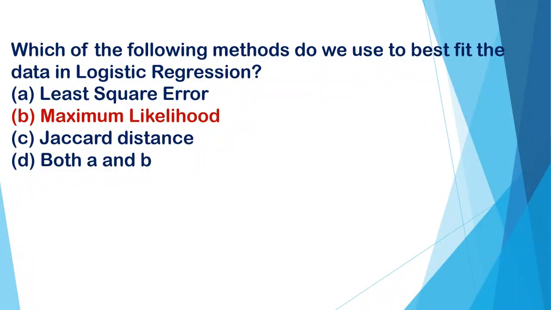Which of the following methods do we use to best fit the data in logistic regression? A. Least square error. B. Maximum likelihood. C. Jaccard distance. D. Both A and B. And the correct option is B. Maximum likelihood.